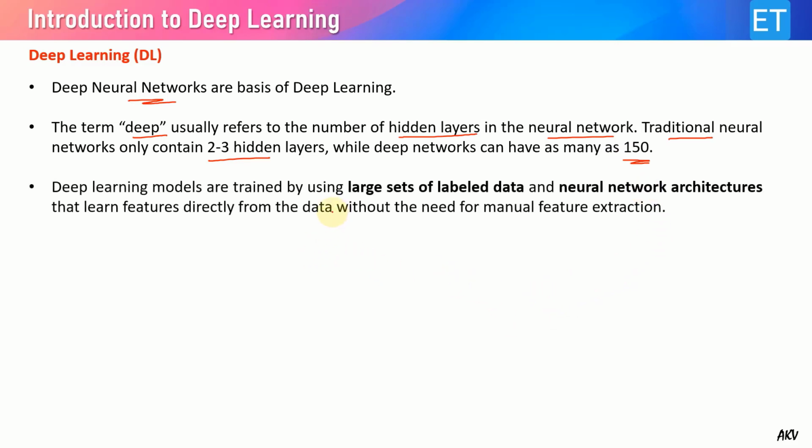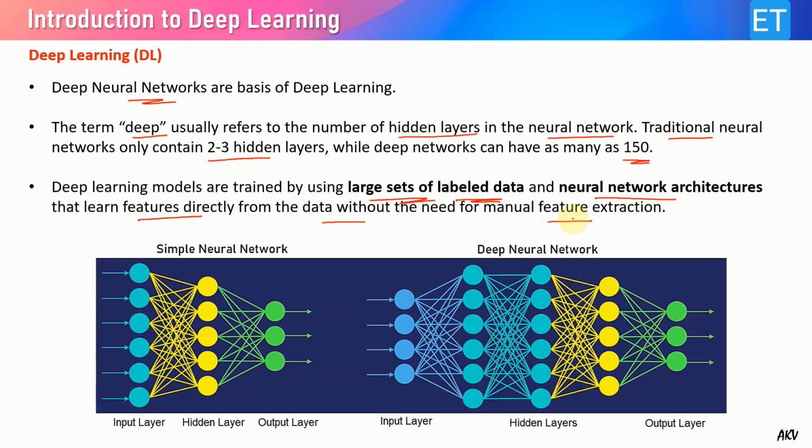These deep learning models are trained by large sets of labeled data, and these are neural network architectures that learn features directly from the data without the need for any manual feature extraction. In this figure, you can compare a simple or ordinary neural network and the deep neural network. In the simple neural network, you can see there is only one hidden layer, while in deep neural networks there are more. This is just a representation. As I said, there are hundreds of layers in the deep neural network.